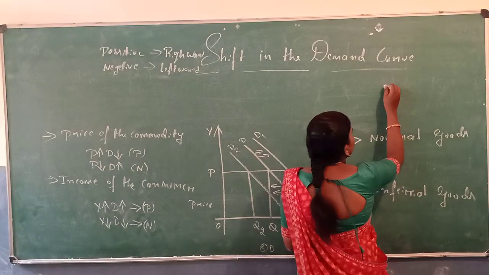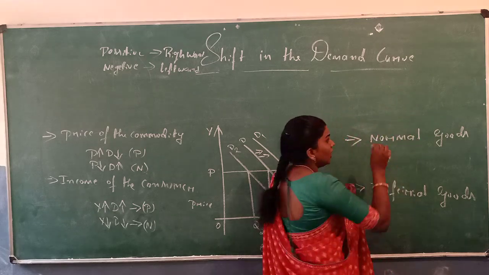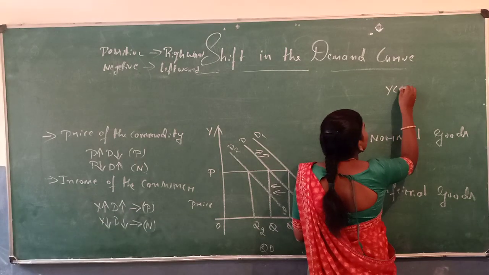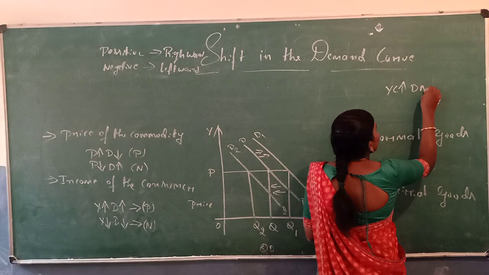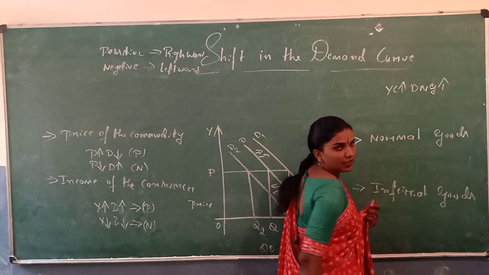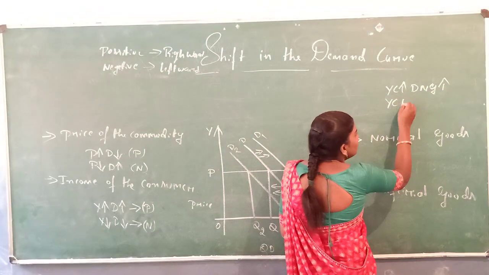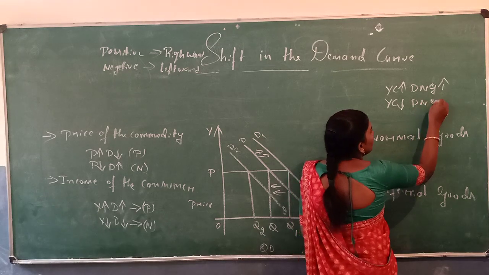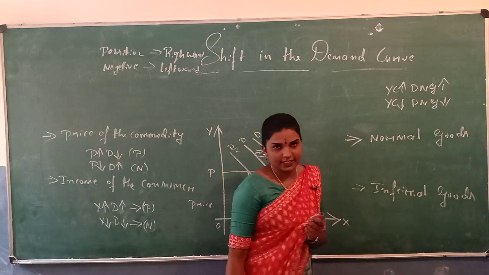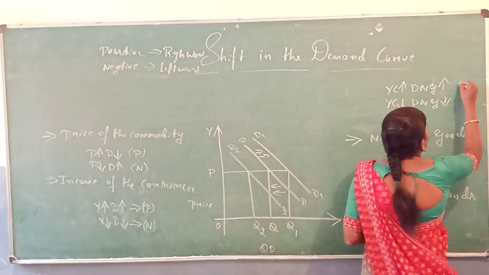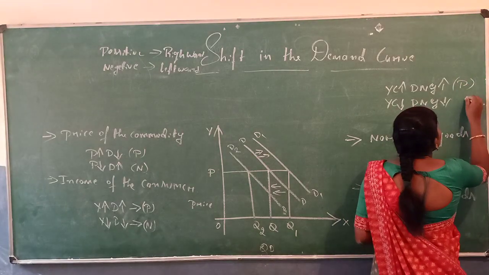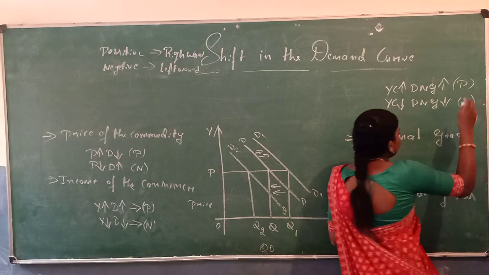What is normal goods? Normal goods refers to this: if the income of the consumer increases, the demand for normal goods also increases. If the income of the consumer decreases, the demand for normal goods also decreases. This is the positive effect. This is the negative effect.